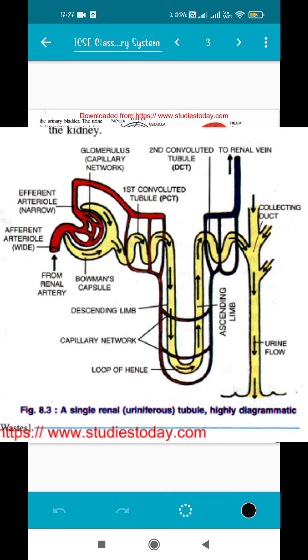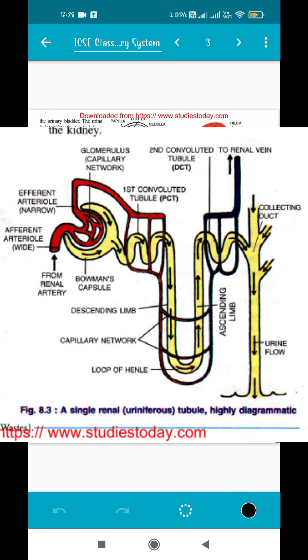Next, the middle part, which is known as the U-shaped part or the loop of Henle. It is like a hairpin, as you can see. It is not convoluted, it is not coiled, it is straight. It runs in the medulla, turns back and re-enters the cortex to continue into the next convoluted region of the tubule. That means the loop of Henle is present in the medulla, and when it moves out, it moves back to the cortex. So if a question comes whether the loop of Henle is present in the cortex or in the medulla, the answer will be medulla. So it is in the center. You will learn in class 11 the role of each of these tubules. For now we will just learn about the Bowman's capsule.